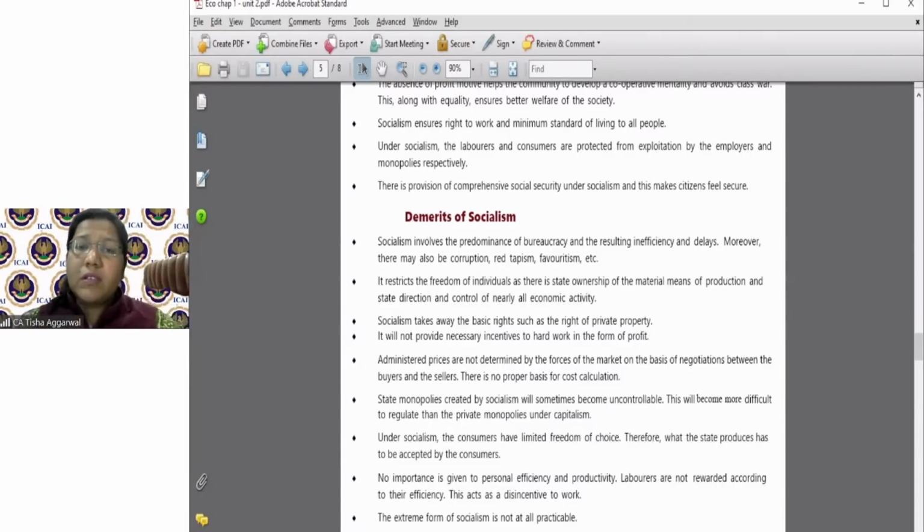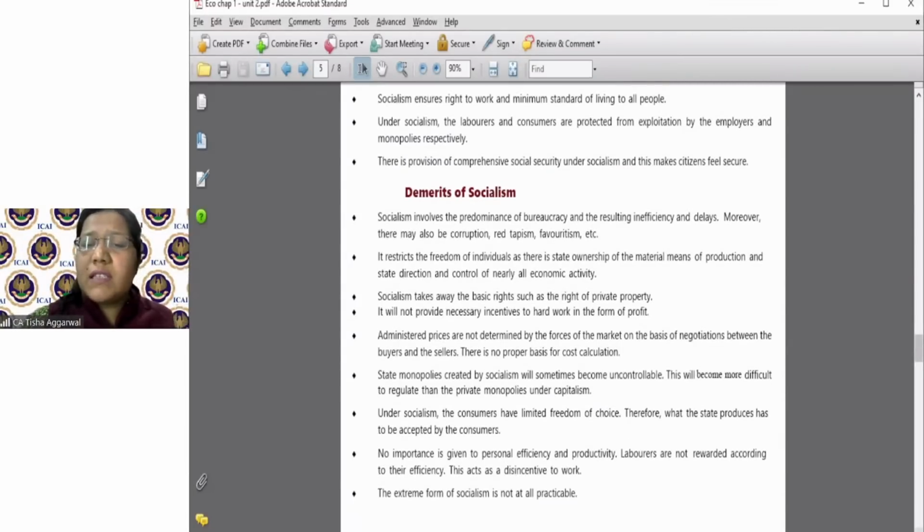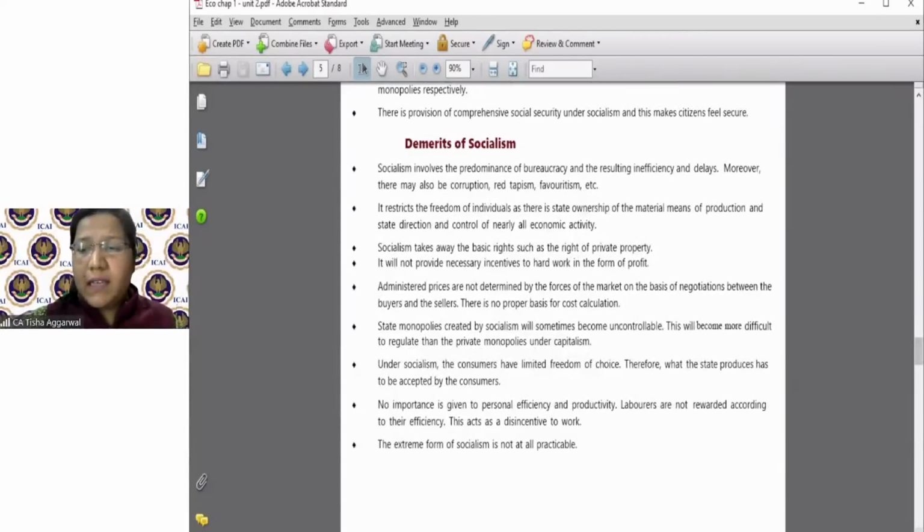So whenever I talk about socialism, talk about basic concepts that only the government has the power, which is very, very impractical. After looking at the merits and the demerits of capitalism and the merits and demerits of socialism, we came with a new aspect, and that new aspect is known as the mixed economy.